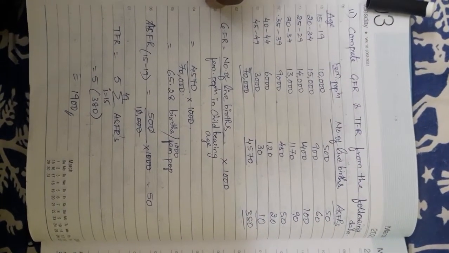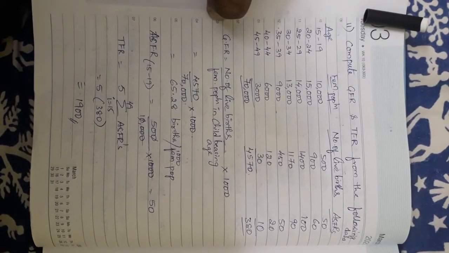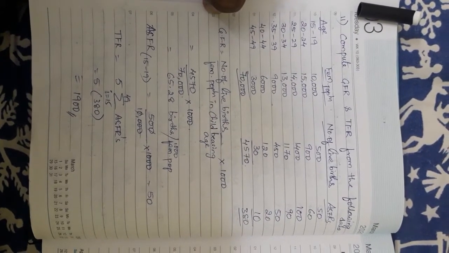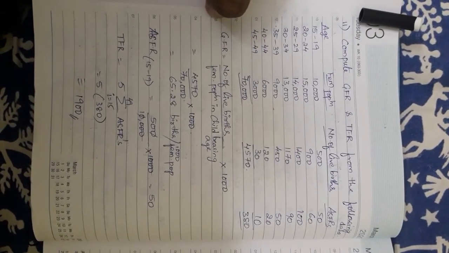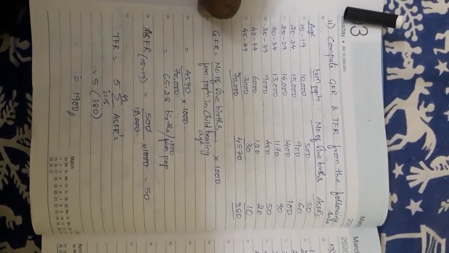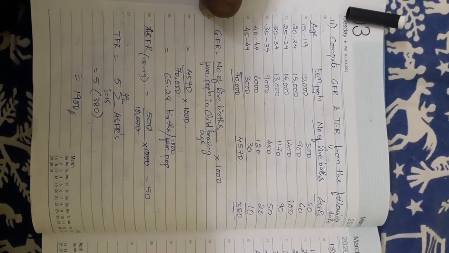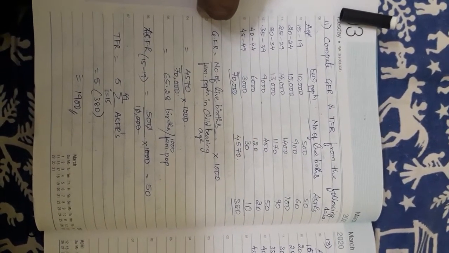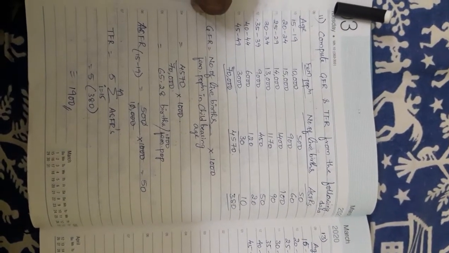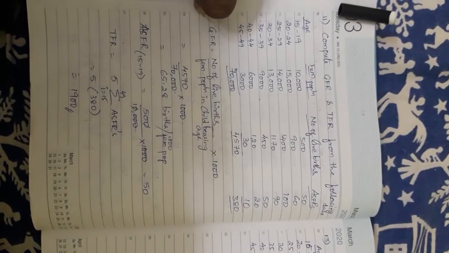Compute GFR and TFR from the following data. Age groups are given: 15 to 19, 20 to 24, 25 to 29, 30 to 34, 35 to 39, 40 to 44, 45 to 49. First and foremost, every time I will be mentioning this, whenever you see what is to be computed, immediately think about the merits and demerits, and then the formula, what exactly is to be calculated.